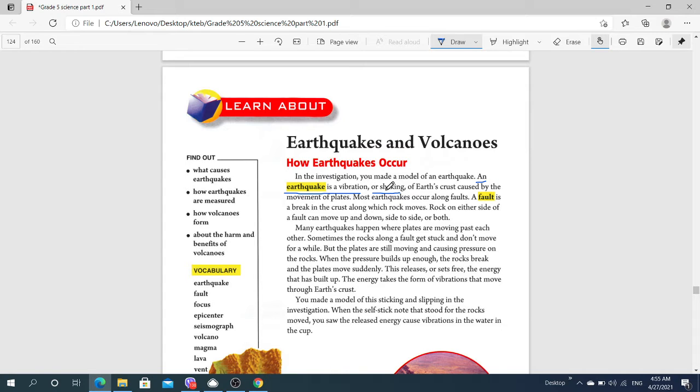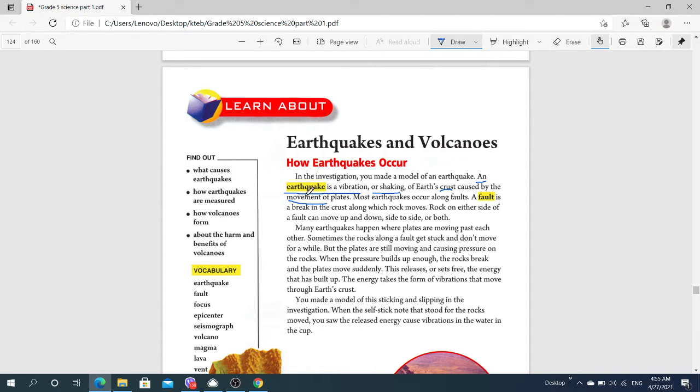Maybe you felt it before in your house or somewhere, because last year it sometimes happened. The shaking of the earth is called an earthquake, of the earth's crust, caused by the movement of plates. It means the layers of the crust are moving.